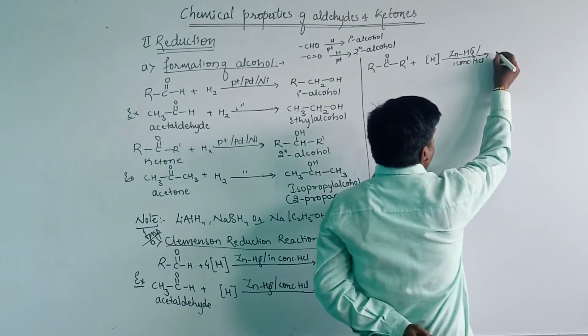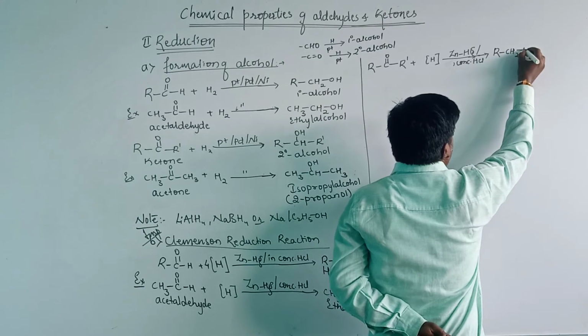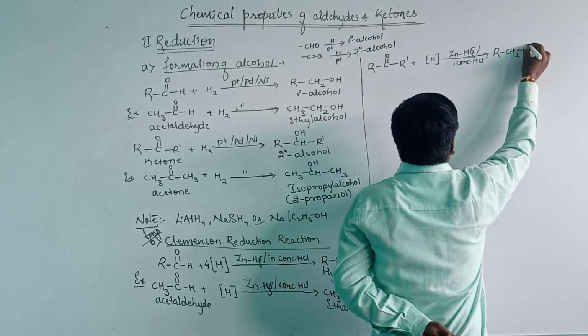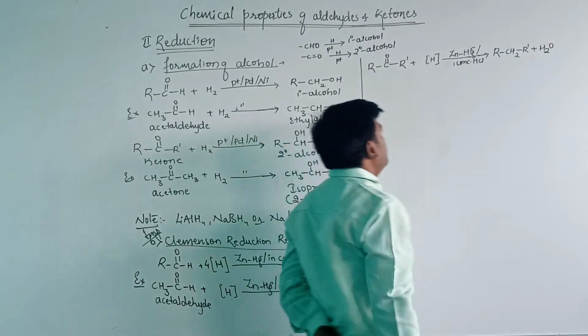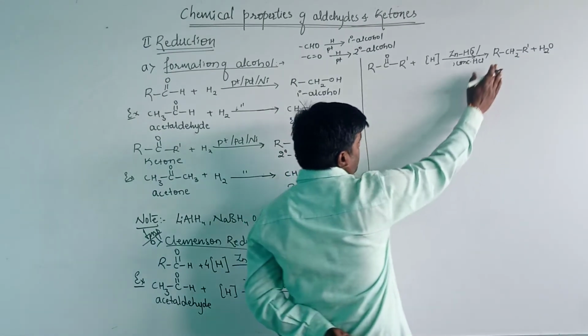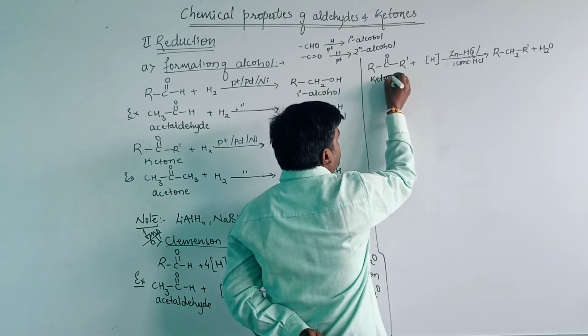Here, elimination of water will take place and it will give RCH2R dash plus water molecule. So here the compound is a hydrocarbon. This is the general representation of the ketone.